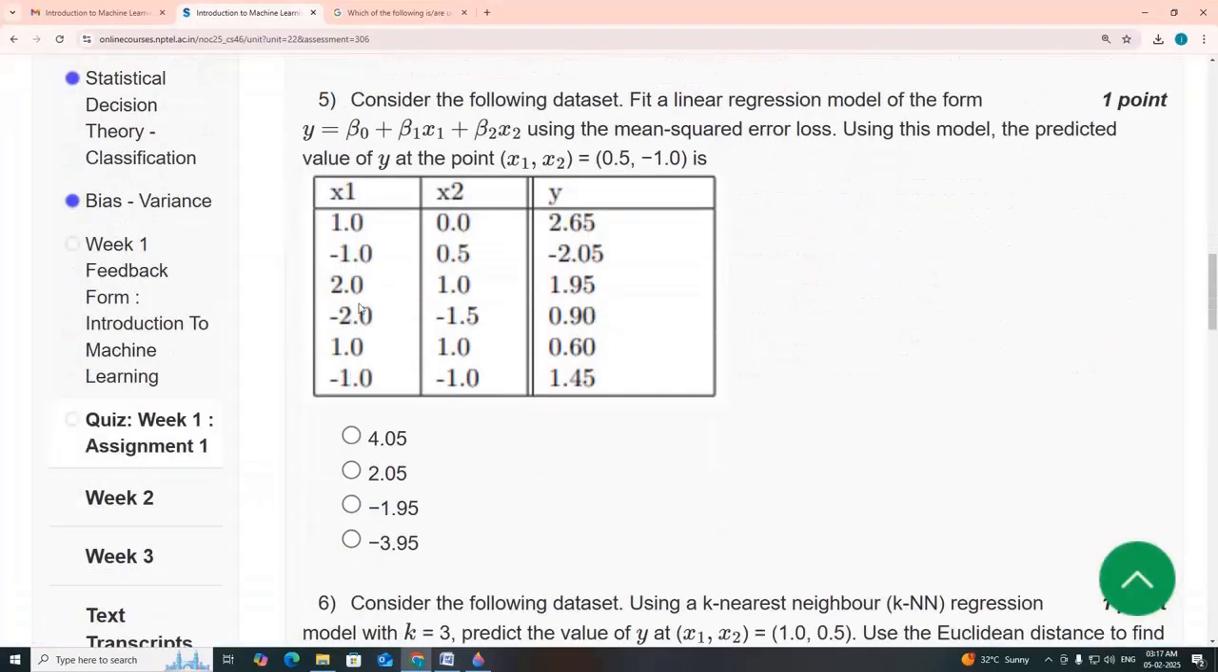Fifth one, consider the following data set. Fit a linear regression model of the form y equals beta naught plus beta 1 x1 plus beta 2 x2 using the mean squared error loss. Using this model, the predicted value of y at the point x1, x2, that is 0.5, minus 1, is. So it's a very lengthy problem.